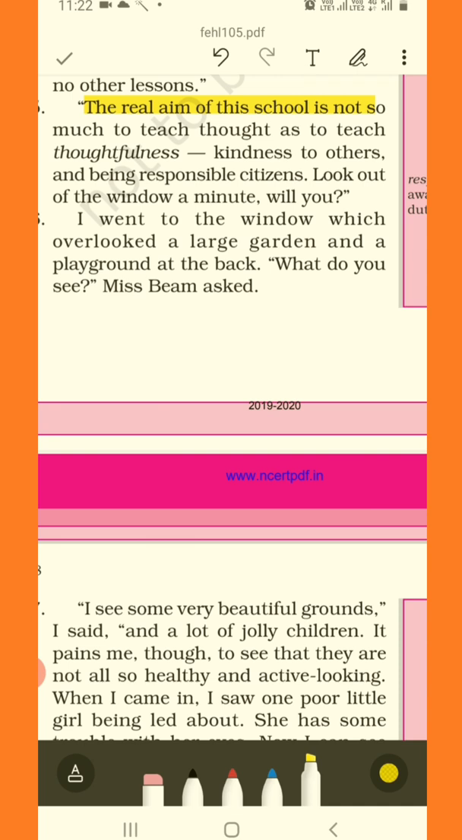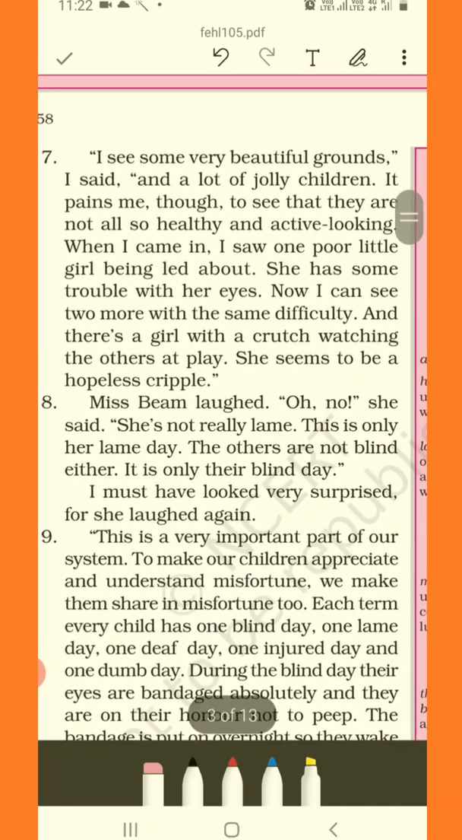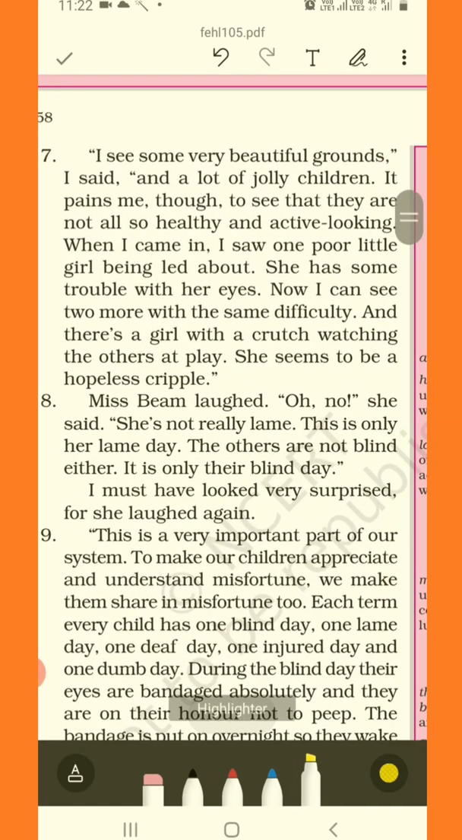And Miss Beam asked him, "What do you see?" What was her question? What do you see? Now what will be the reply? Let's find out. "I see some very beautiful grounds," I said. He said he saw some very beautiful grounds. "And a lot of jolly children." And he says a lot of happy children. So what was his observation? He saw some very beautiful grounds and so many happy children.